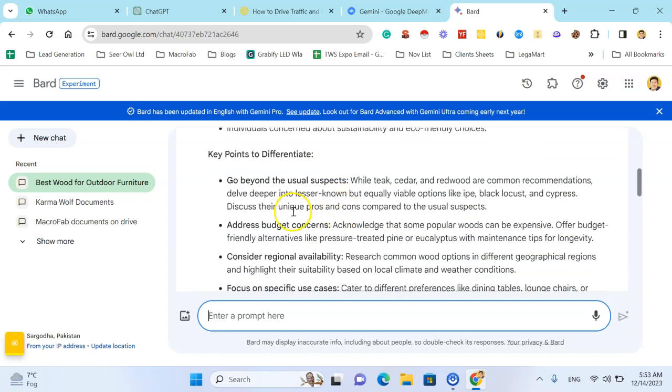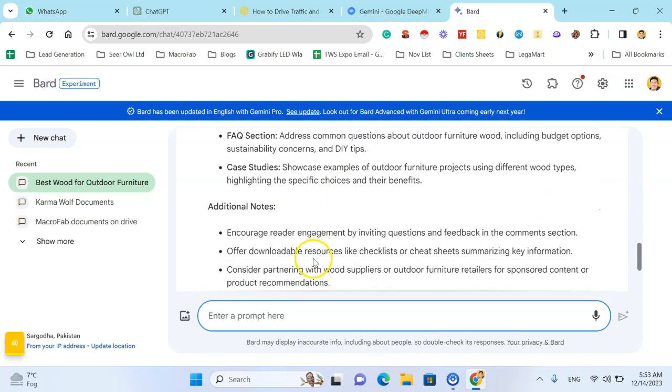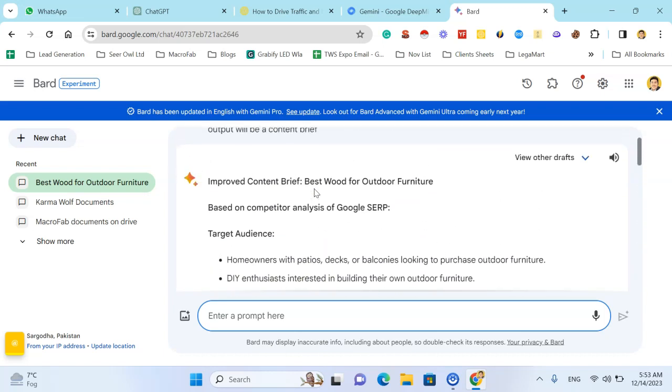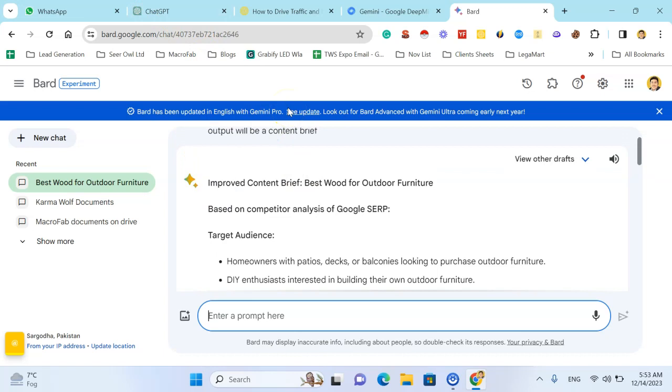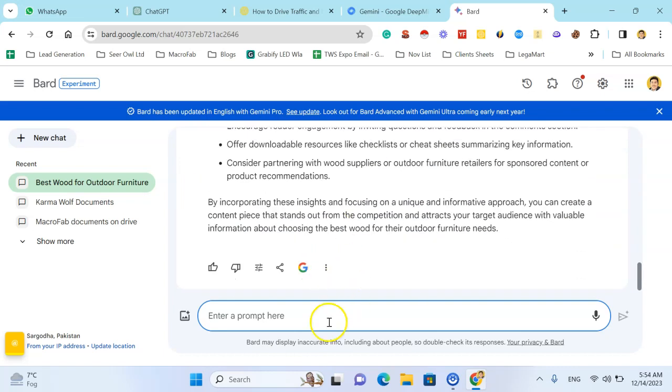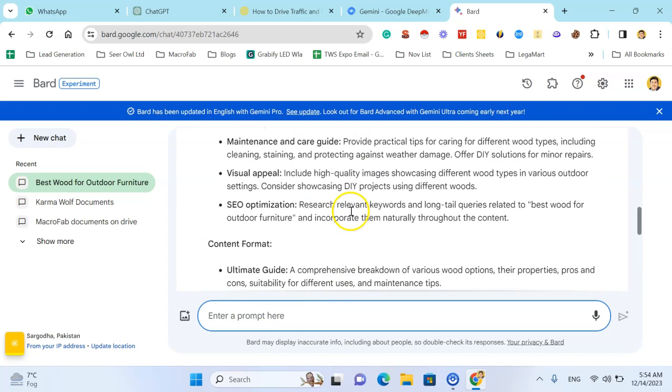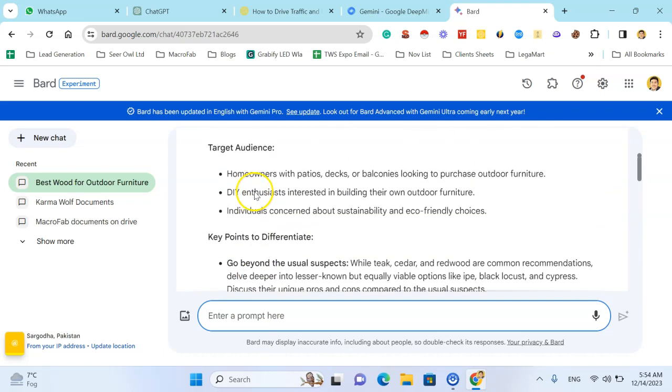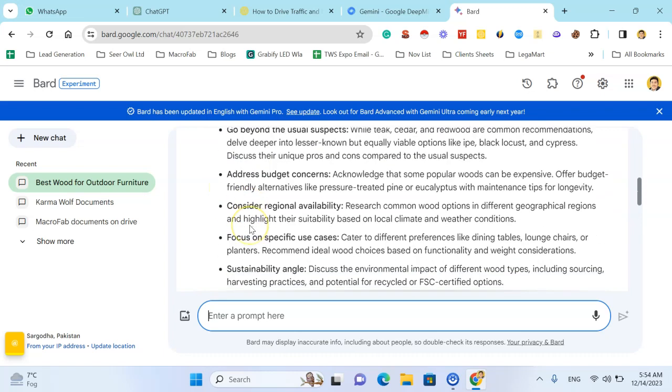Key points to differentiate. For content, and if you want to rank in Google, I think Google Bird is more reliable than ChatGPT because it's using the algorithms and it can understand the rules and other stuff of Google. Also, you can use this for content generation, but it's unable to generate long form content. But yes, you can get the content briefs and use them in ChatGPT to write the long form article.